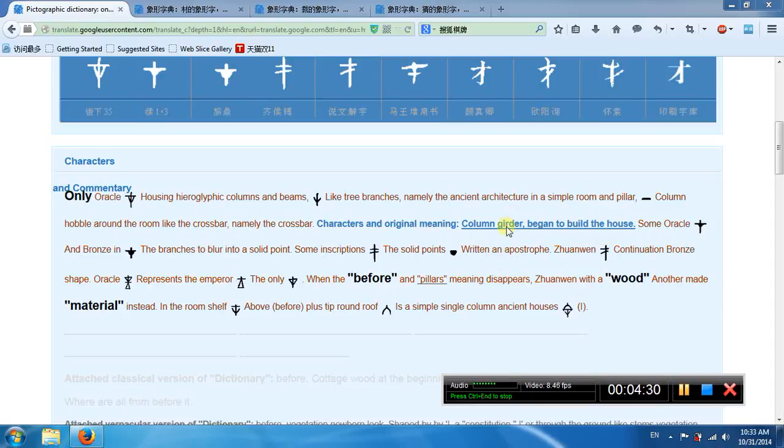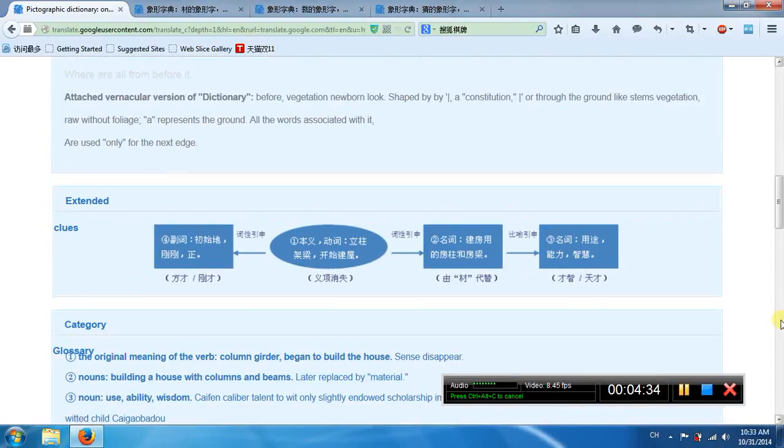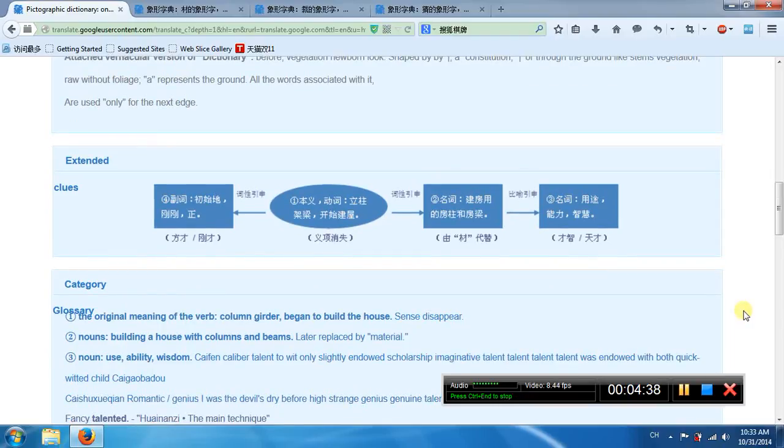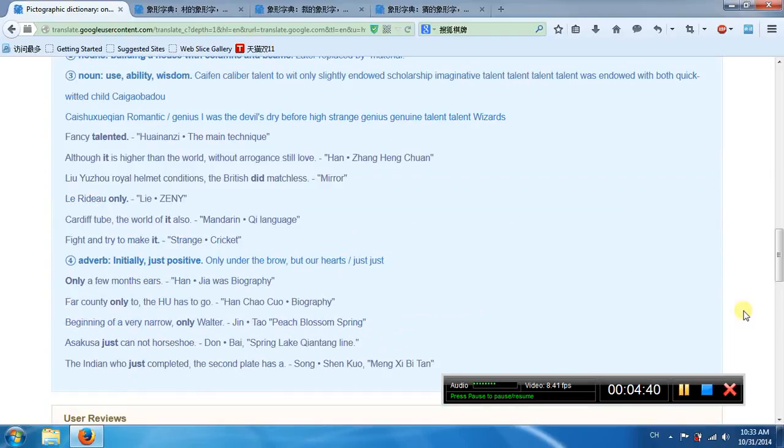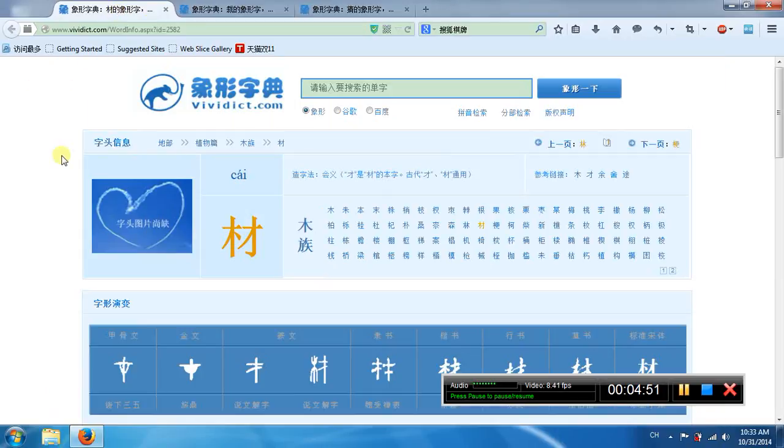Column girder. Okay. The second meaning means build a house with column and beams. Third meaning is use, ability, wisdom. First meaning is intelligence, just positive. Okay, whatever. Right.